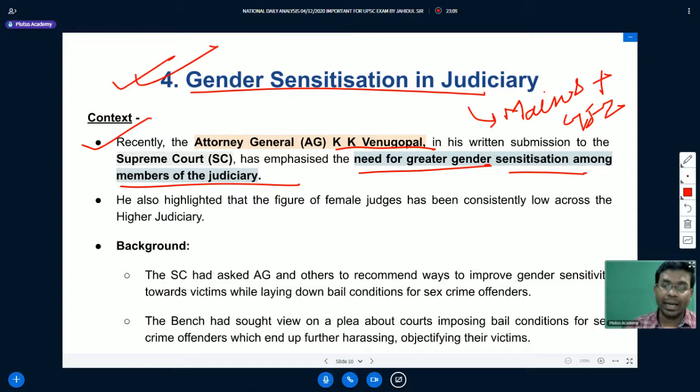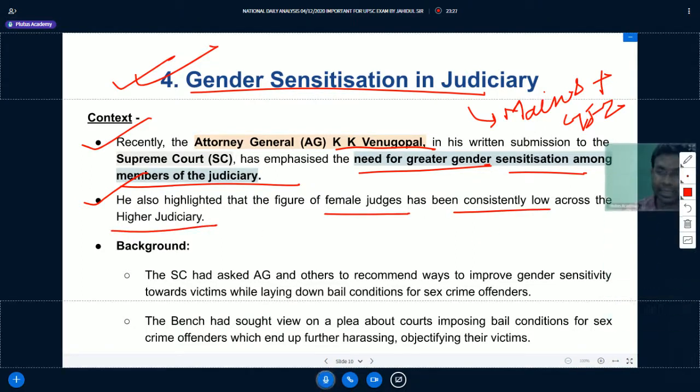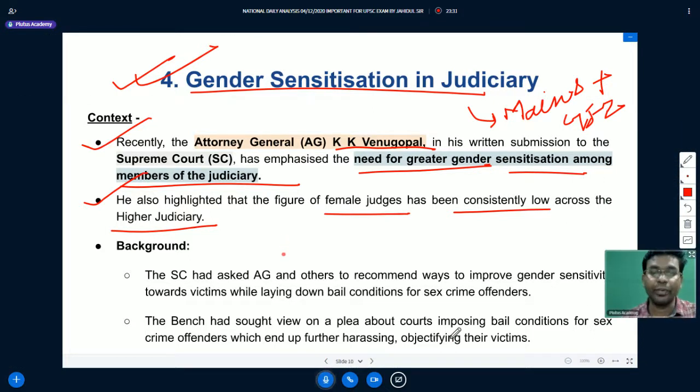He has emphasized that there is a need for greater gender sensitization among the members of the judiciary. He also highlighted that the figure of female judges has been consistently low across the higher judiciary, that the number of female judges in the higher judiciary is very low in India.